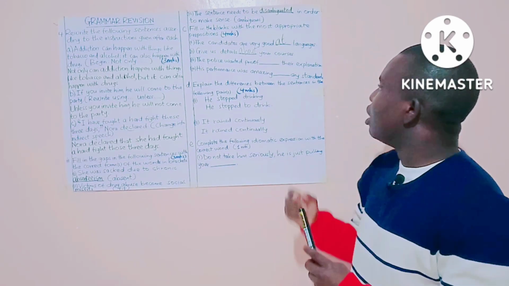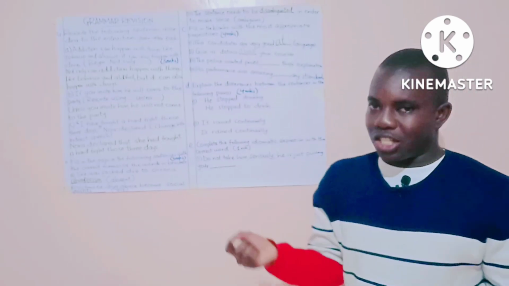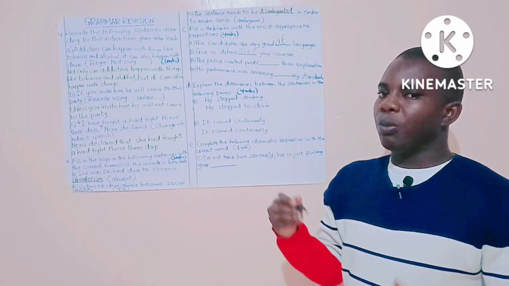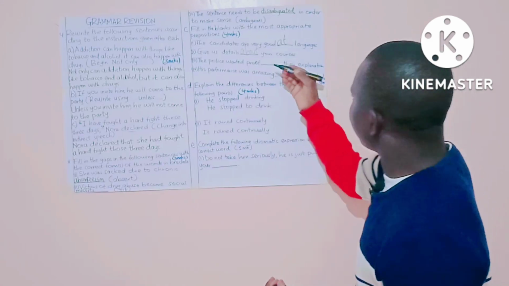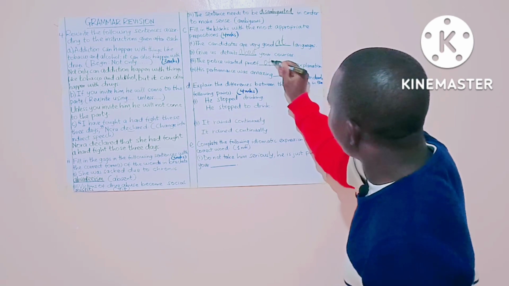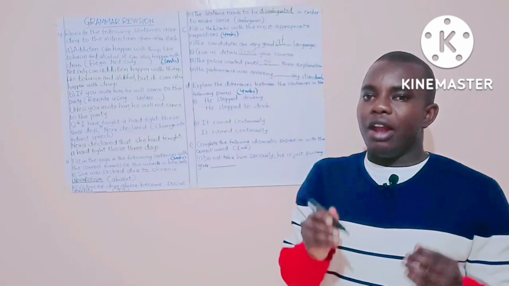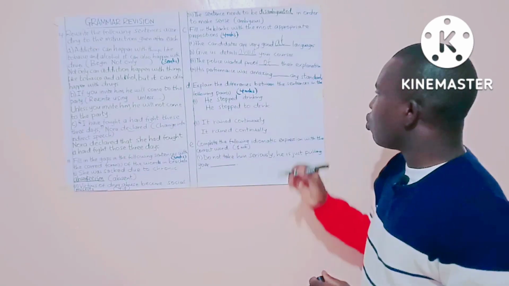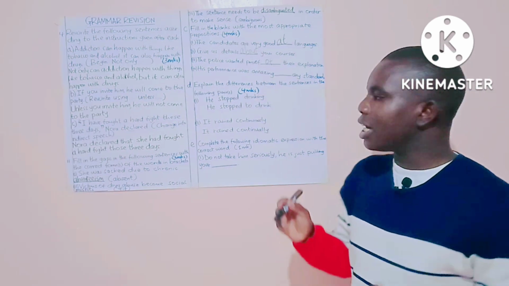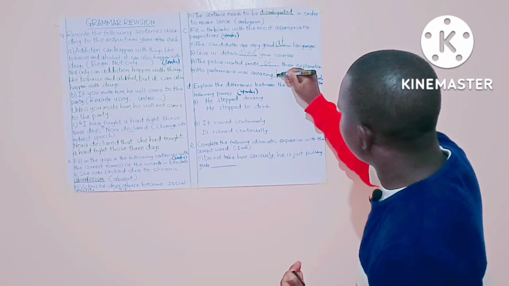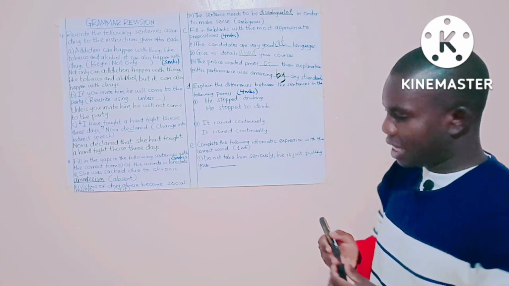Number 3, the police wanted proof dash their explanation. So the police wanted proof of their explanation. Number 4, his performance was amazing dash any standards. His performance was amazing by any standards.